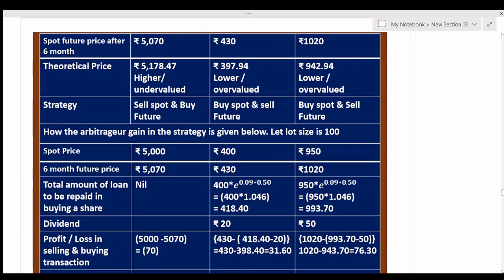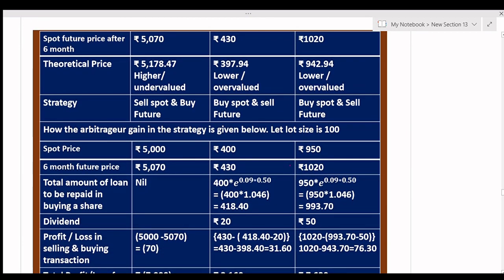Now the spot future price is rupees 5,070, rupees 430 and 1,020. Now the theoretical price is 5,178.47, which is higher than the future price. The spot future price is less than the fair price. So it is undervalued. The strategy will be sell spot and buy future.